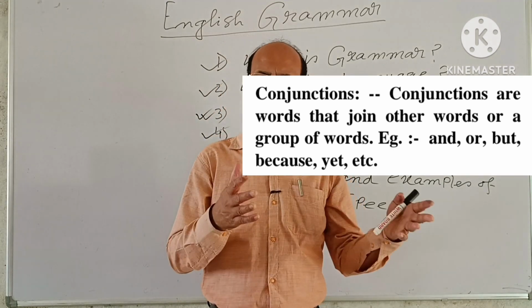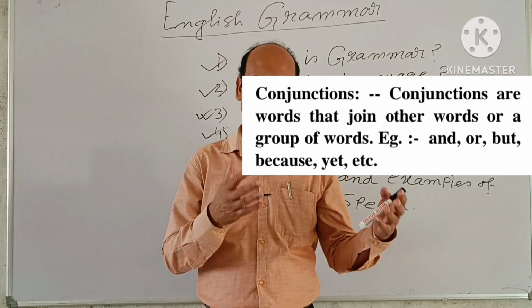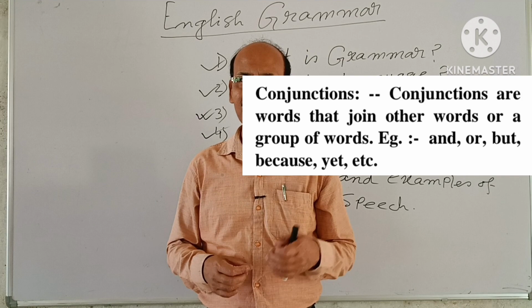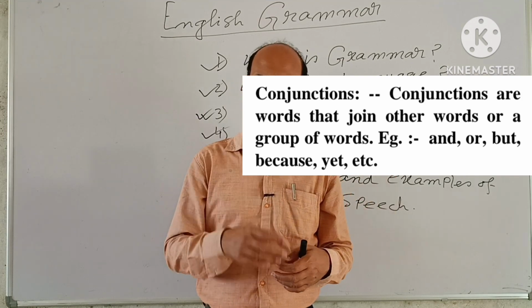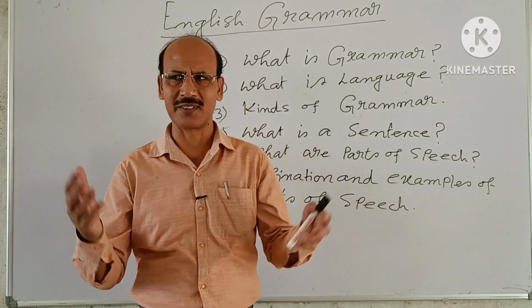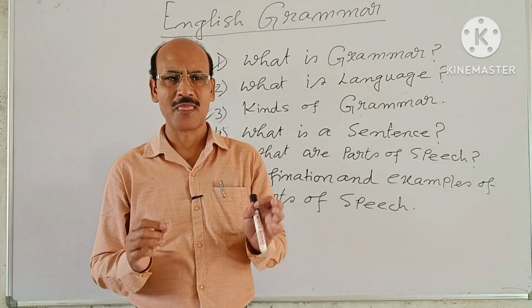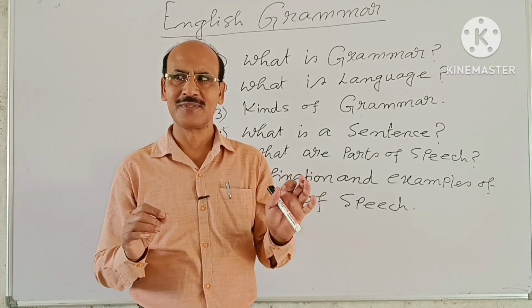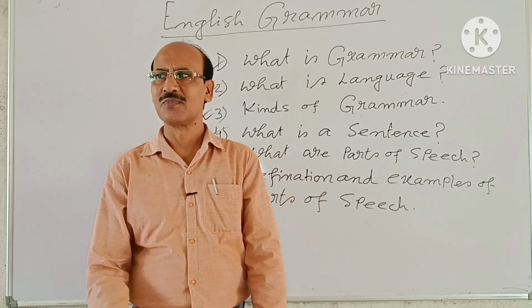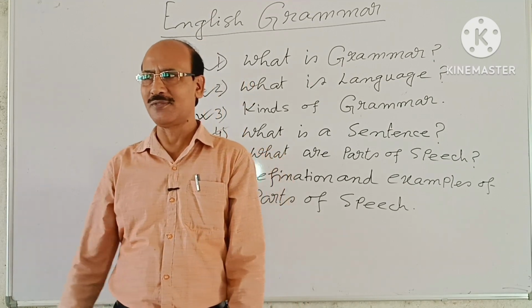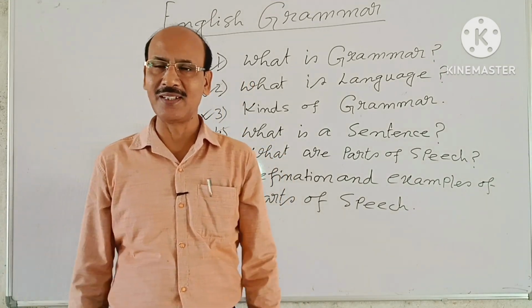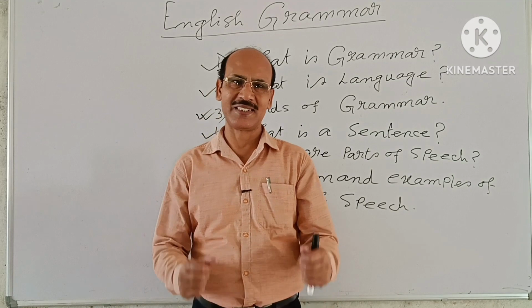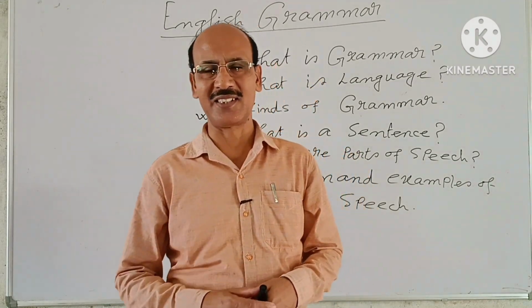Very common examples are and, or, but, because, yet, etc. So, understand conjunction? Conjunctions are joining or connecting words.